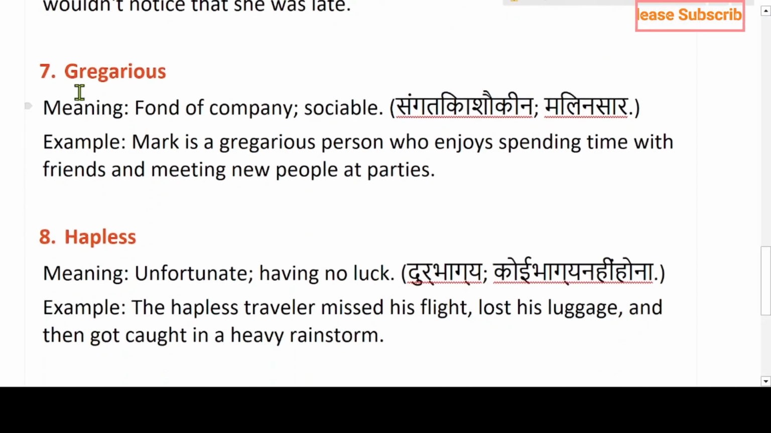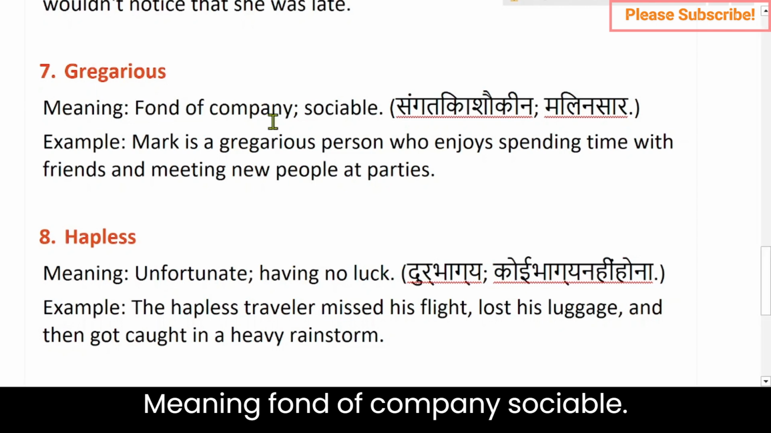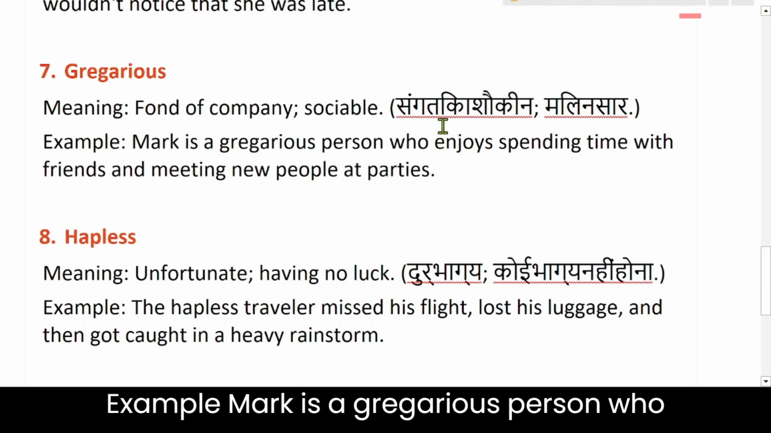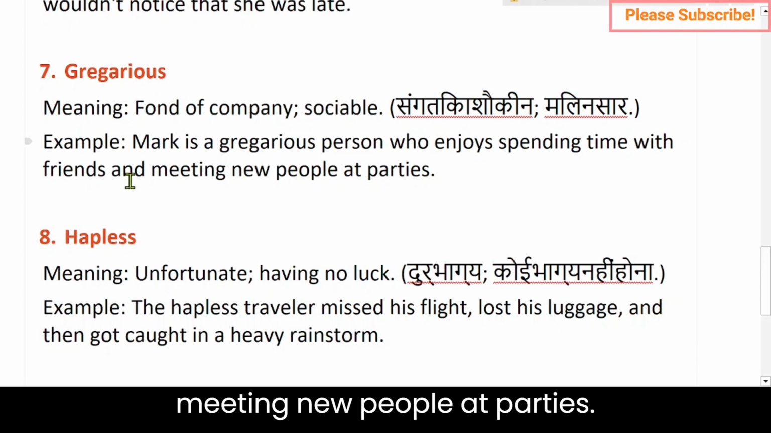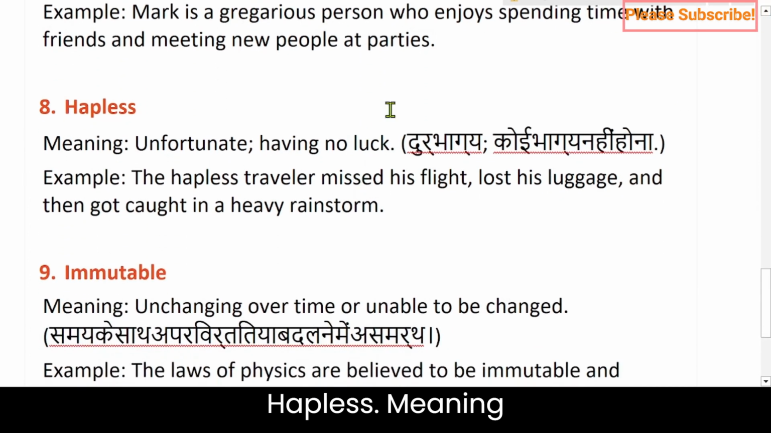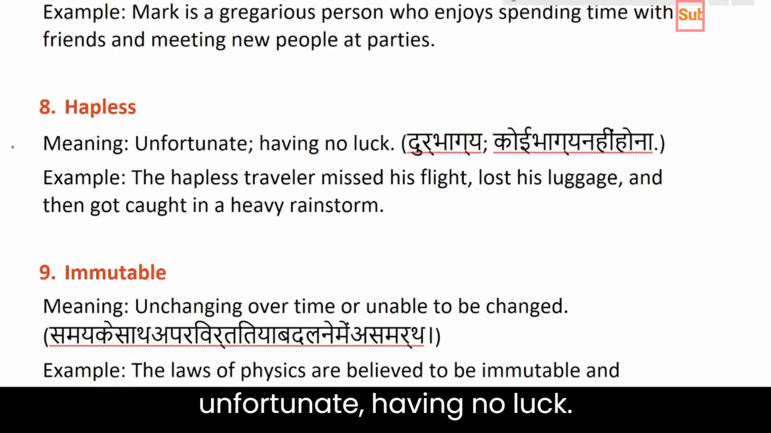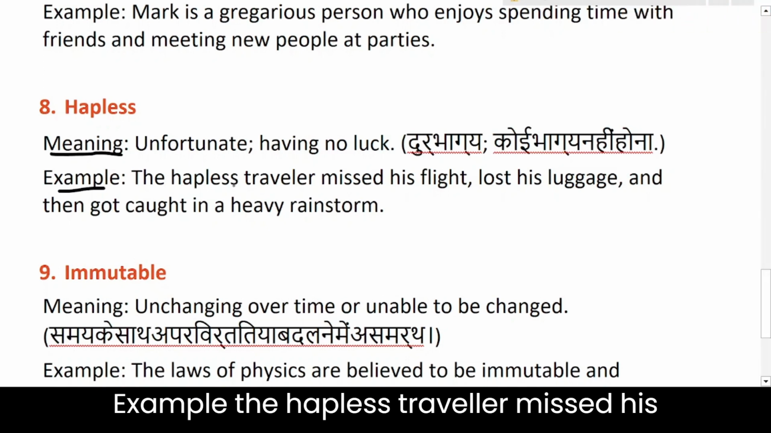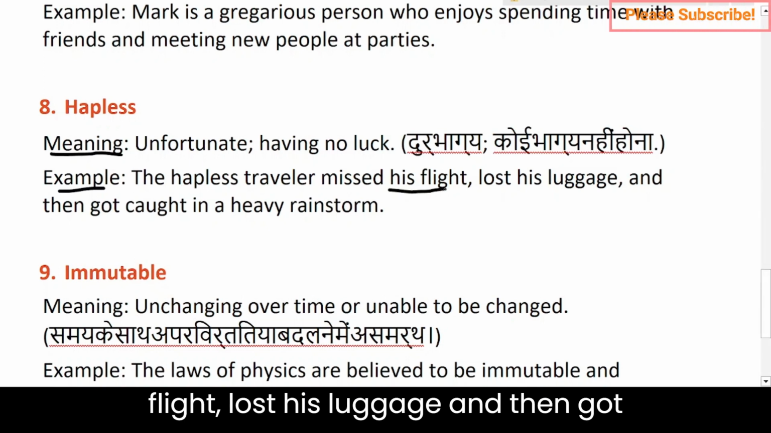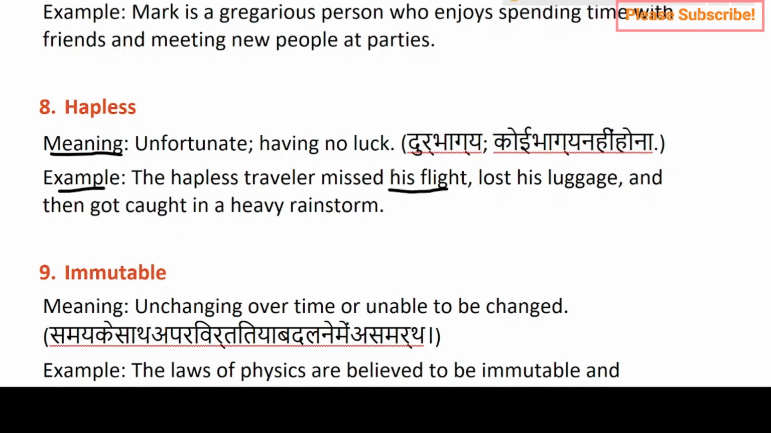Gregarious. Meaning, fond of company, sociable. Example, Mark is a gregarious person who enjoys spending time with friends and meeting new people at parties. Hapless. Meaning, unfortunate, having no luck. Example, the hapless traveler missed his flight, lost his luggage, and then got caught in a heavy rainstorm.